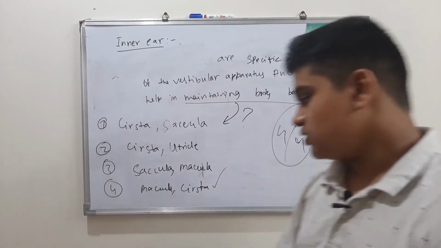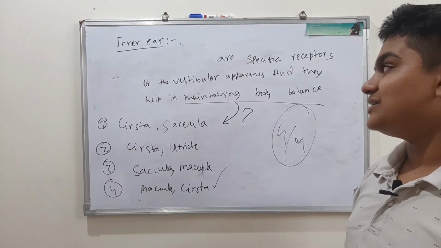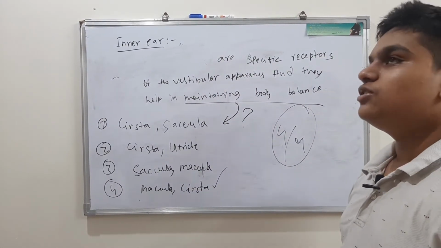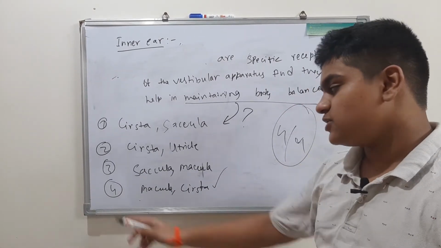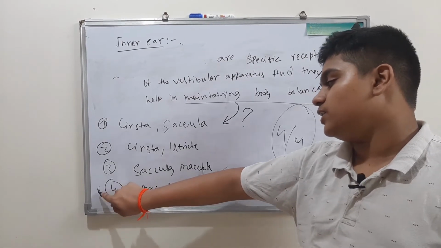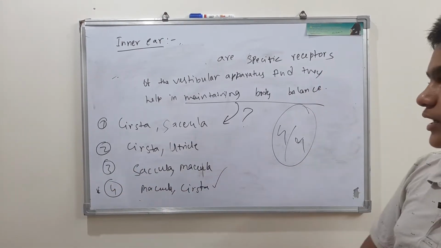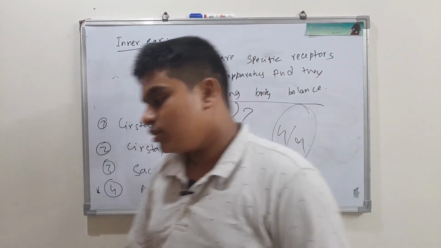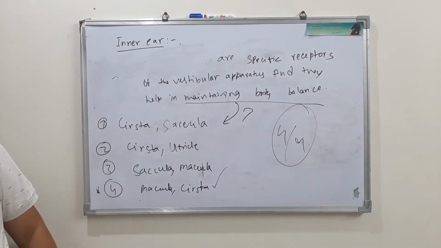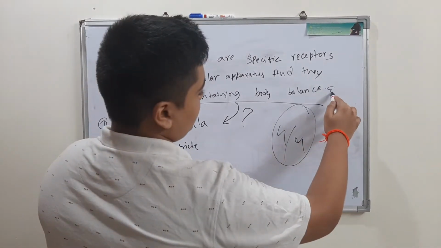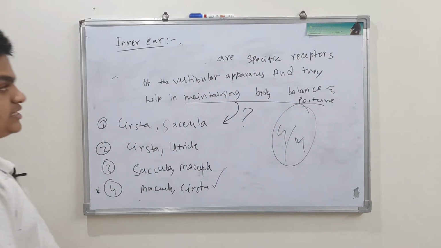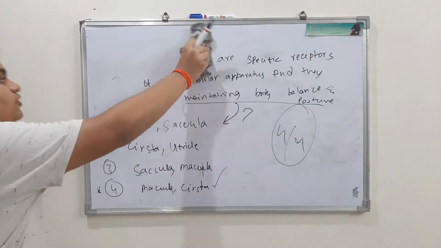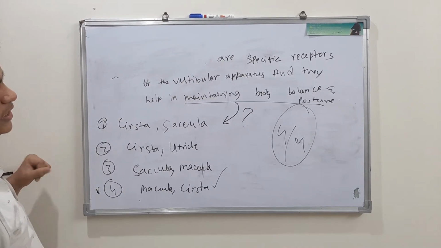Please do not confuse macula and crista. Not by heart, but you understand the concept and then repeat it 10 times if there is anything important. Macula, crista, you are correct. Okay, good. And also you can write posture. Yes, everything clear? Good. We have completed the inner ear.